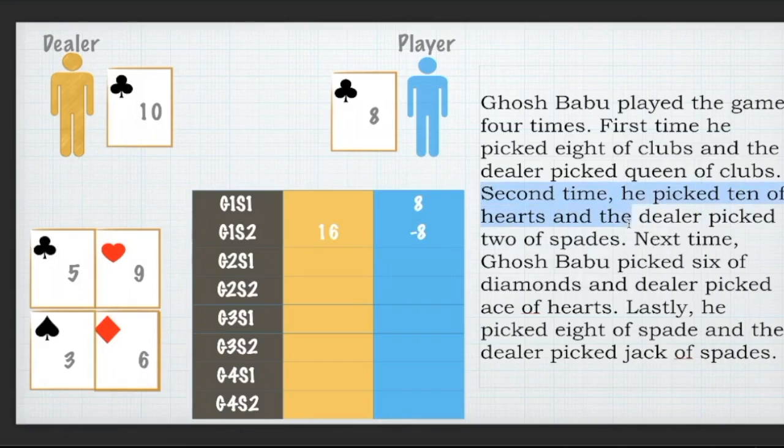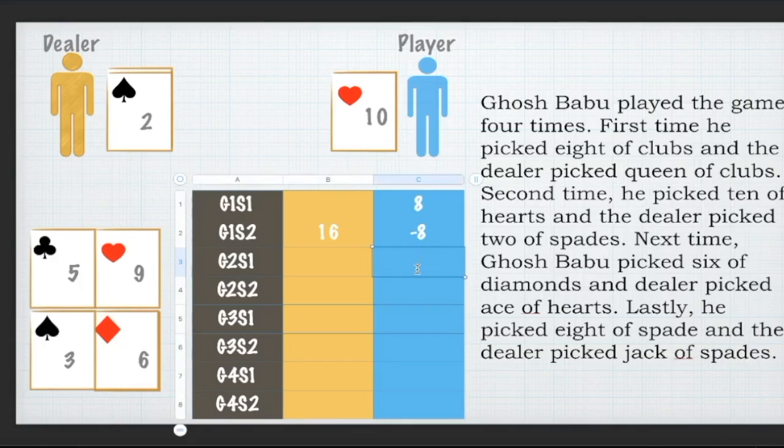Moving to the second game, second time he picked a 10 of hearts and the dealer picked 2 of spades. So it's on my table right now. This is the second game information. When the game starts and the player picks up this 10, the dealer will pay him 10 rupees. 10 added to this -8 is going to give you a new total of 2 rupees. So if you assume that the player started with 0, as of now he is at a total of 2 rupees.